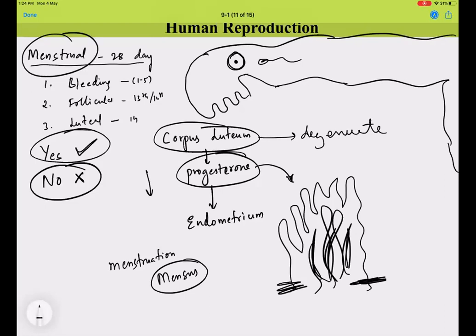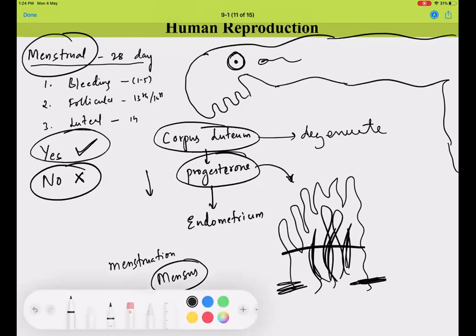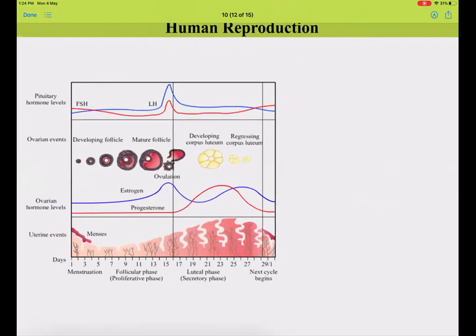There is a rough picture here you can look at. This image shows an overall view of how the menstrual cycle operates. You can see the ovarian events, or the ovarian follicular development, and the uterine cycle. The uterine cycle and ovarian cycle are two separate events, but they are interdependent and control one another.